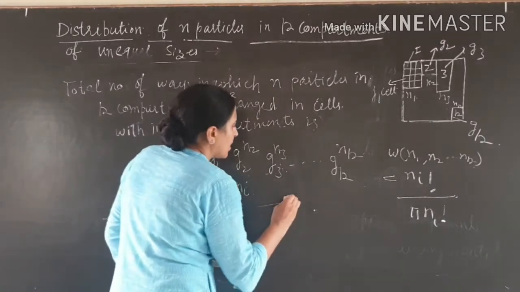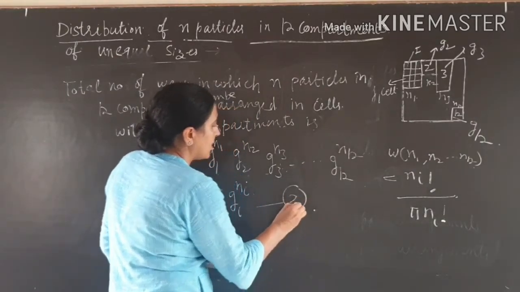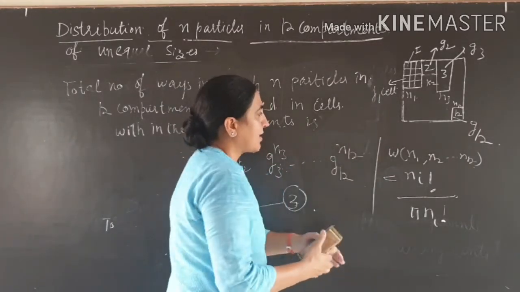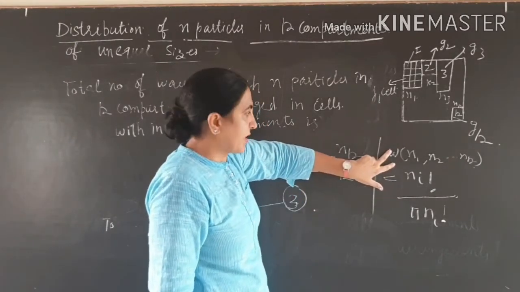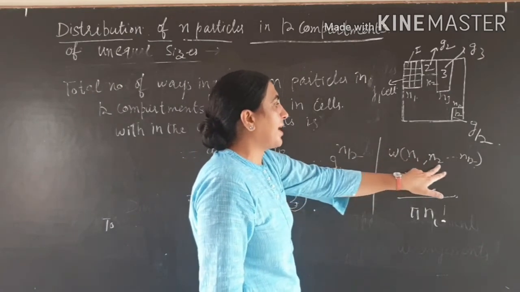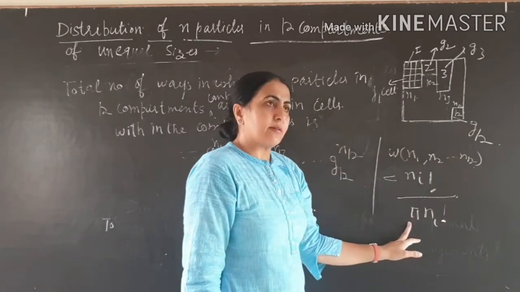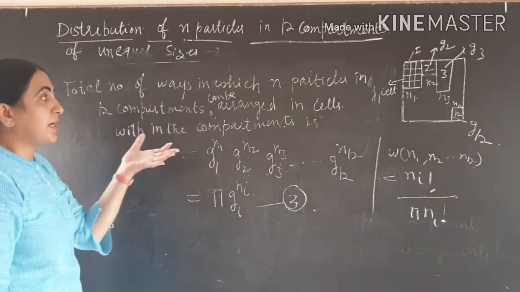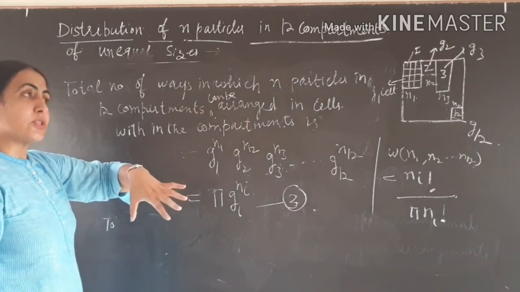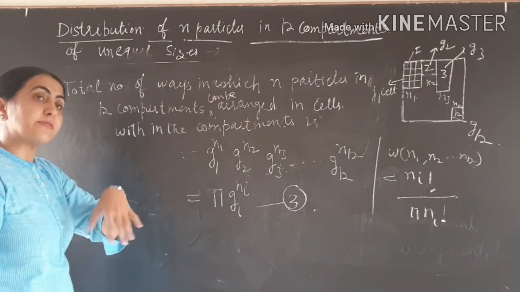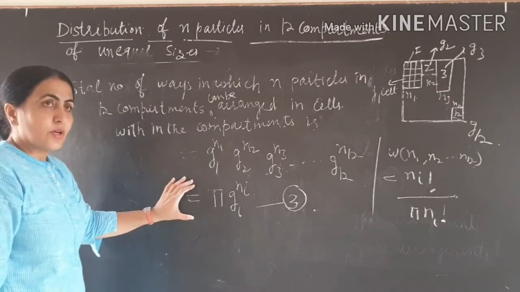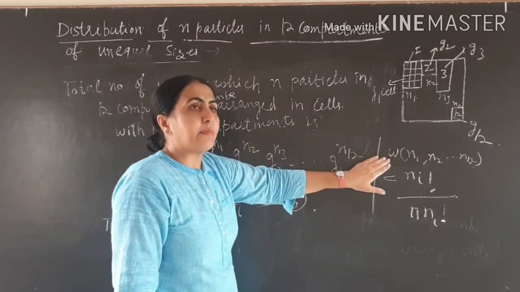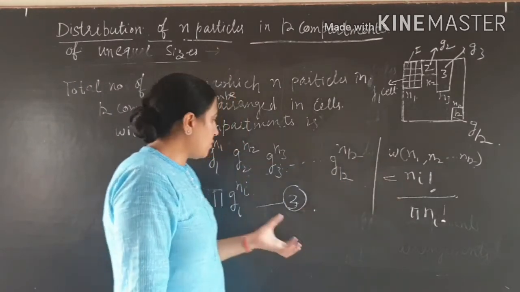So take it as question number three. Now we have W. W is the thermodynamic probability for a macro state n1, n2, nk, that is equal to this. Clear? And the total number of ways in which the particles can arrange within the cells, within the compartments, is this. So the total thermodynamic probability is equal to this into this.